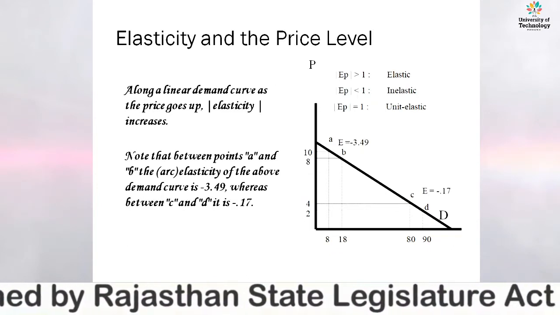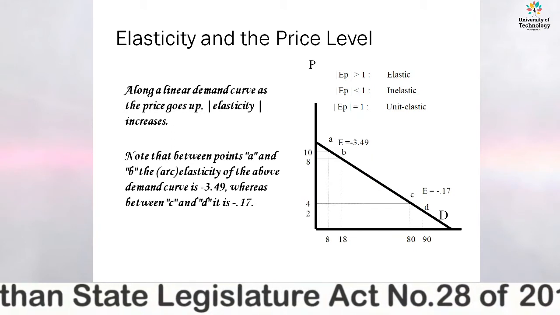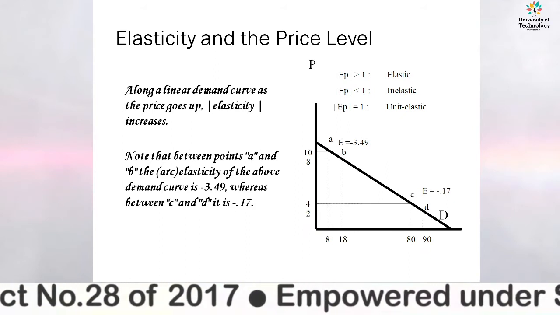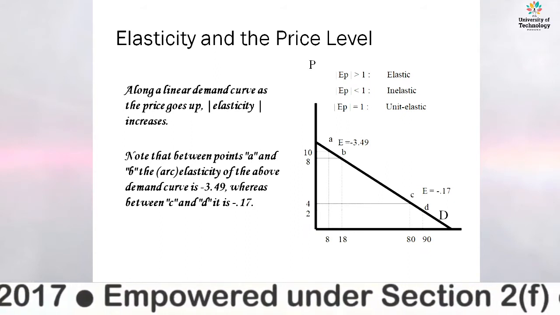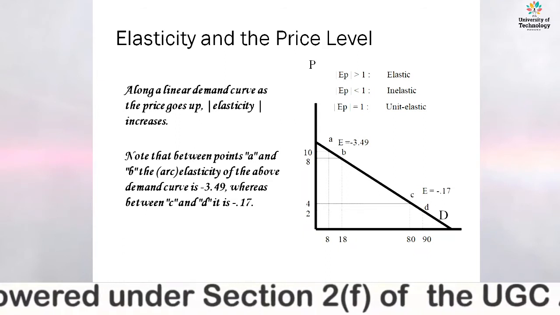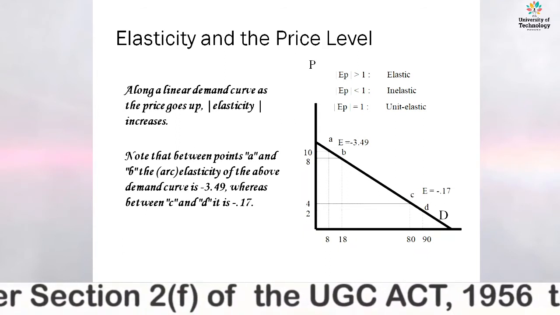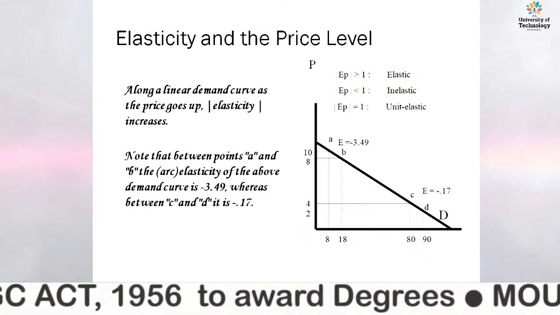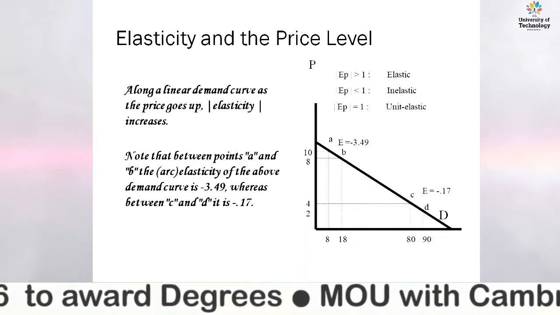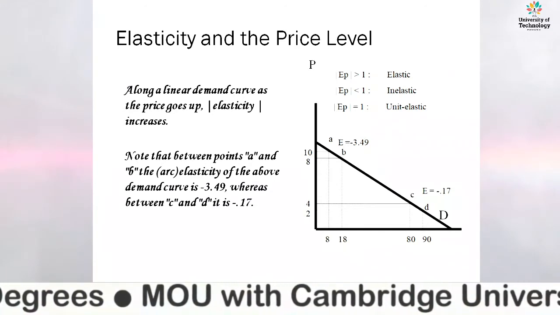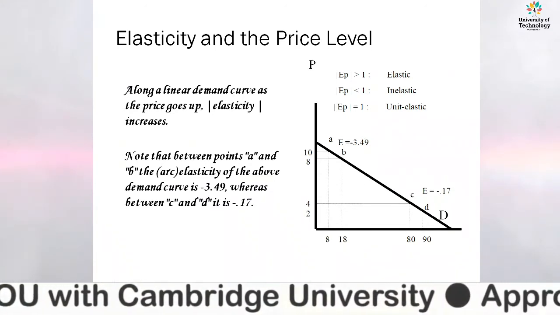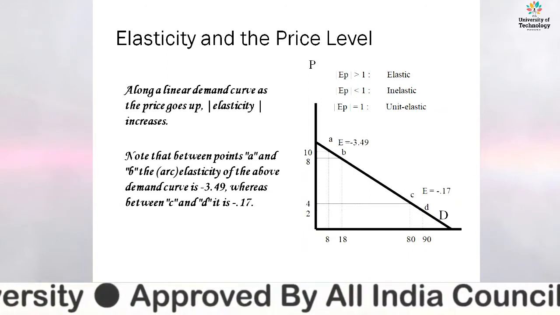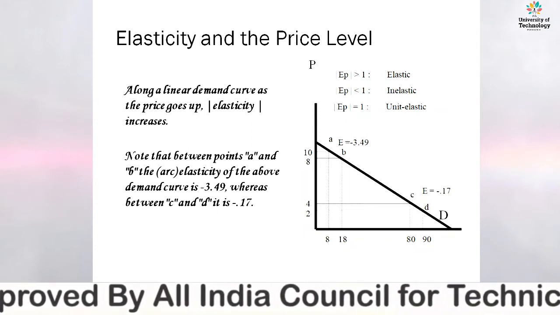Now, what is elasticity and the price level? Along a linear demand curve, the price goes up and elasticity increases. There are three kinds of situation which arise due to calculation of EP. One is EP is greater than 1 and it is a situation of elastic. It means that if there is a change in the prices, the quantity demanded for that good will change much more than the price changes.